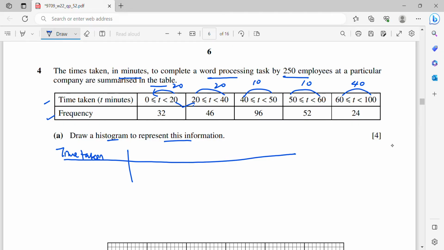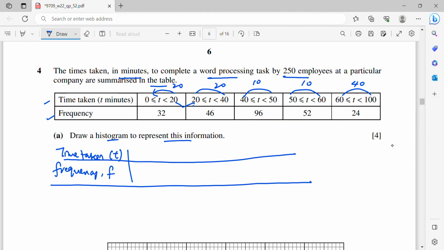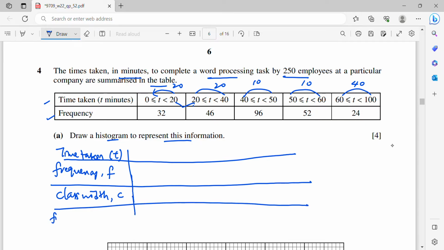Time taken is T, then the frequency, F. Then I need to get the class width, let's say C, then the frequency density, let's say FD, which is calculated as F over C, frequency over class width.